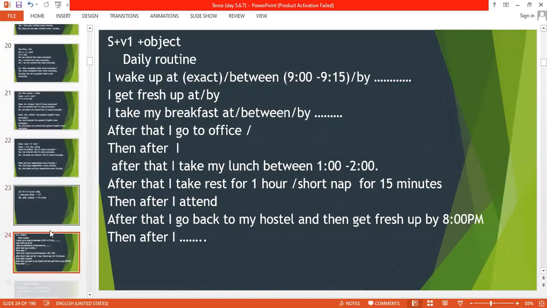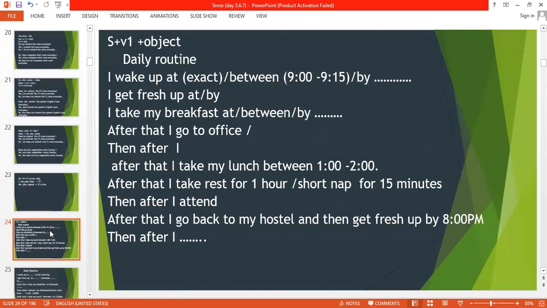Now we are heading towards the last thing, that is daily routine. So how can you describe your daily routine? In the case of daily routine, the same structure you need to follow, that is subject plus V1 plus object. Like, the first thing as you start with your daily routine is, I wake up.